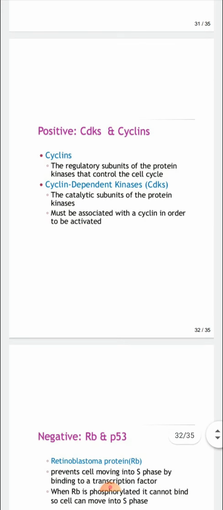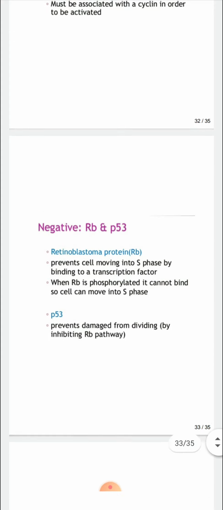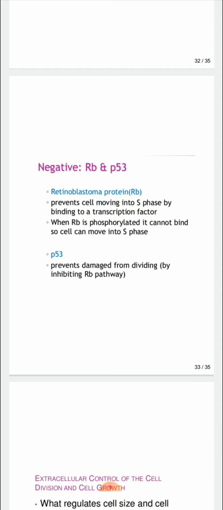First is the positive: CDKs and the cyclins. Cyclins are the regulatory subunits of the protein kinases that control the cell cycle, and the CDKs, cyclin dependent kinases, are the catalytic subunits of the protein kinases and must be associated with a cyclin in order to be activated. Then negative is the RB and P53.